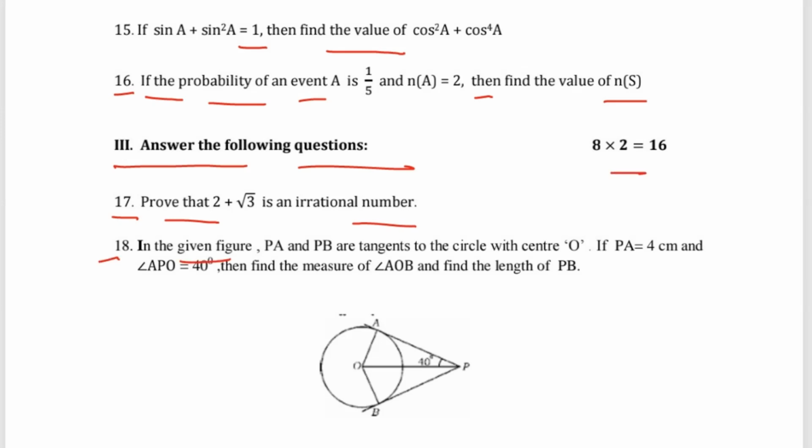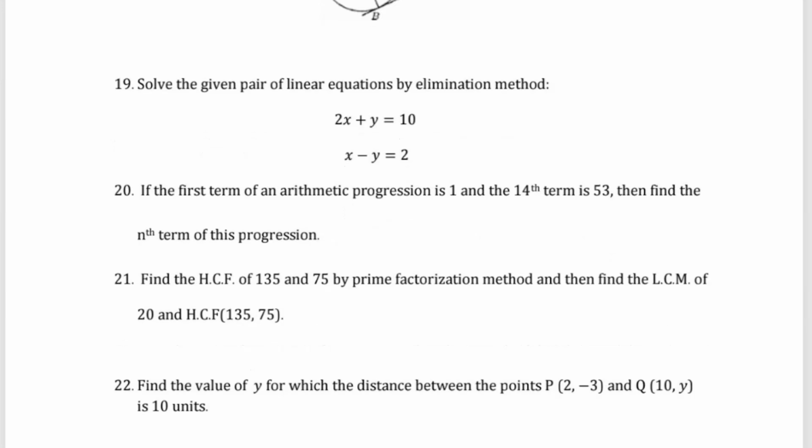Question number 18: in the given figure, PA and PB are the tangents of the circle with center O. If PA is 4 centimeter and angle APO is 40 degree, find the measure of angle AOB and find the length PB.